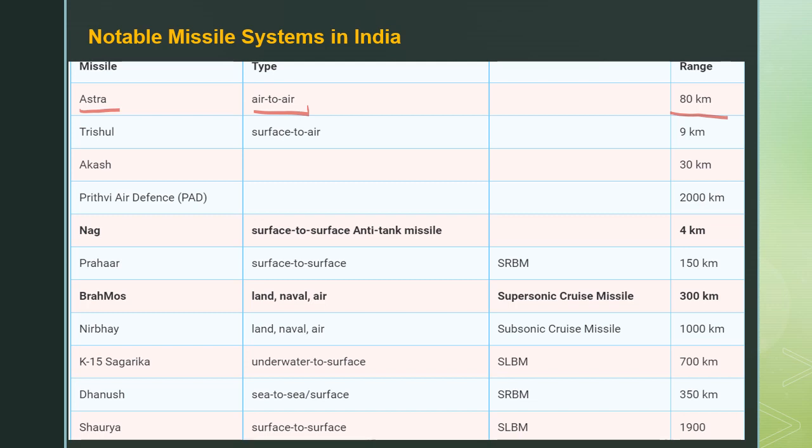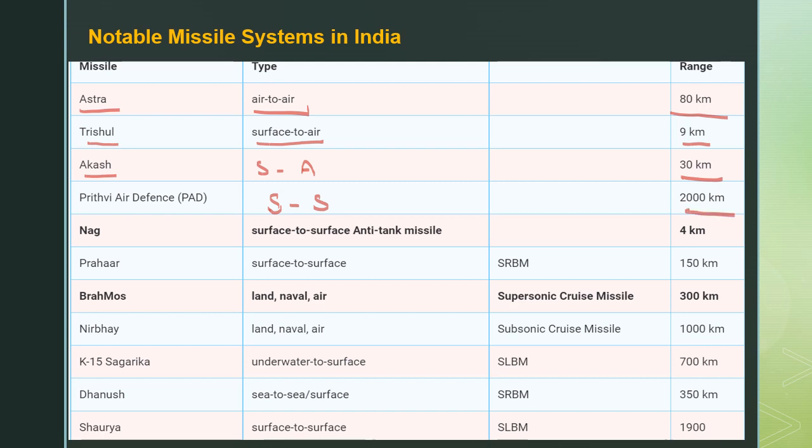And the other category is Trishul. The Trishul is a surface-to-air missile, and its range is 9 kilometers. And Akash, it is also a surface-to-air missile, and its range is 30 kilometers. And the Prithvi, this is a surface-to-surface missile, and its range is 2000 kilometers.